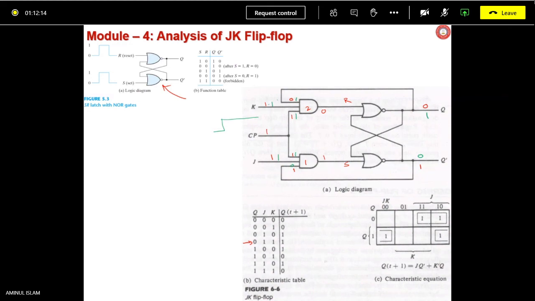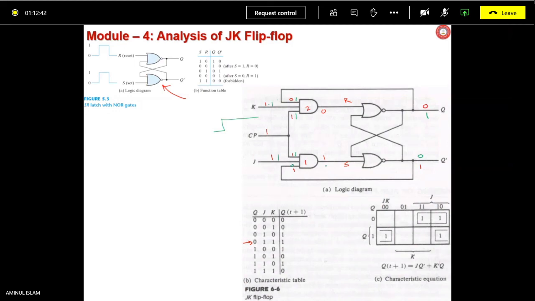In the same clock cycle, the clock has a longer high period. J and K have been held high for a certain amount of time. So what is going to be the next state? Within the same clock pulse, it is immediately getting fed back.